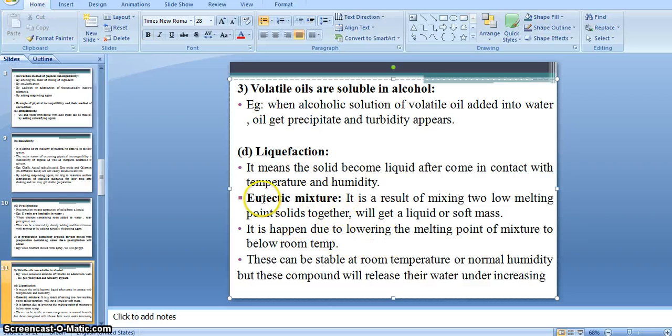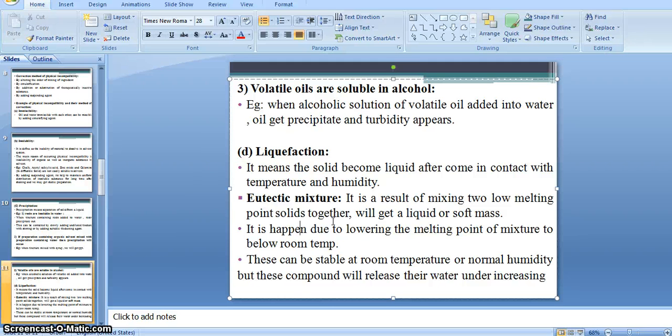There is one definition of a substance mixture, that is the eutectic mixture. When mixing two low melting point solids together, we get a liquid or soft mass. A eutectic mixture is a mixture which contains two types of low melting point substance.